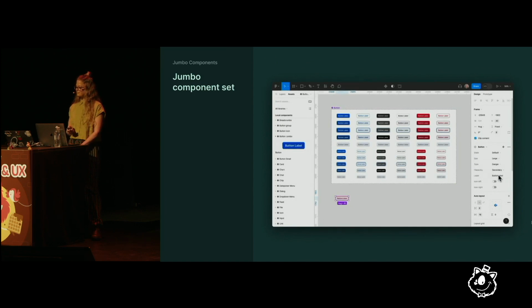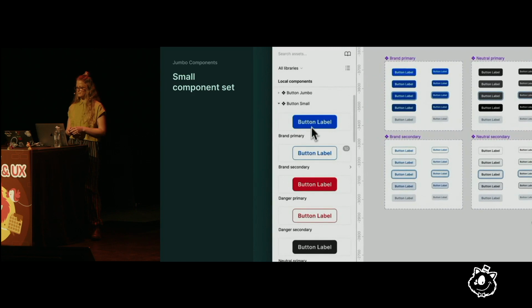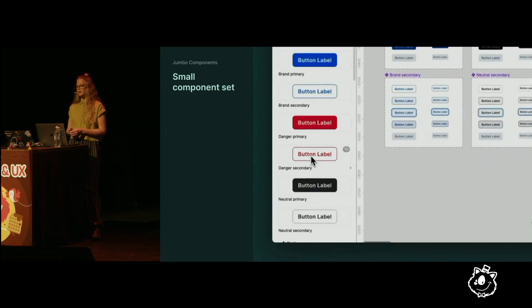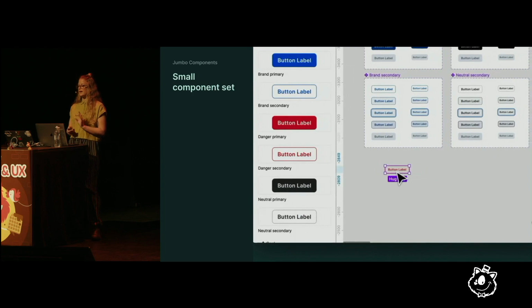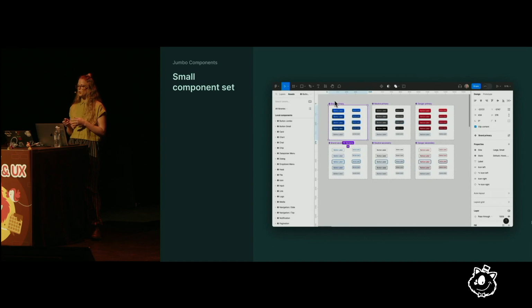Alternatively, if buttons are split into smaller, more specific sets, they're much easier to discover, find, and use. For example, if the buttons are split by type, it's possible to see all the options in the Assets panel and add exactly what's needed. My preference is to keep variants for different sizes together, as long as size is the only difference. Otherwise, the Assets panel can feel cluttered with many component thumbnails that are hard to distinguish between.